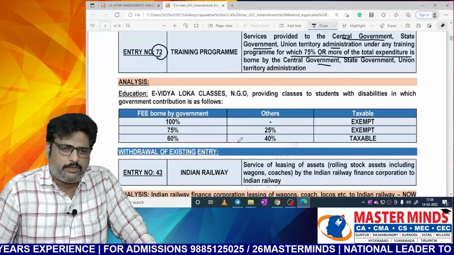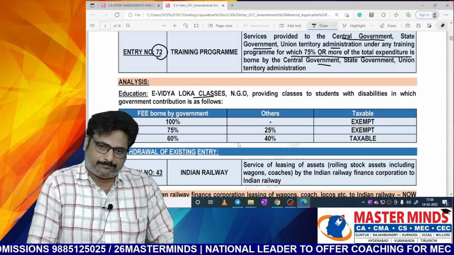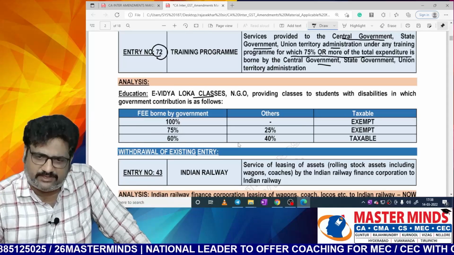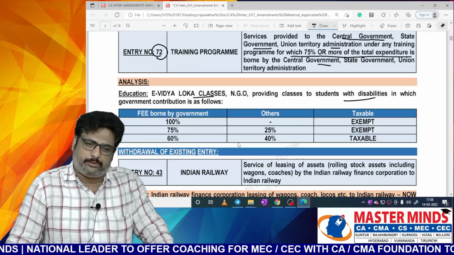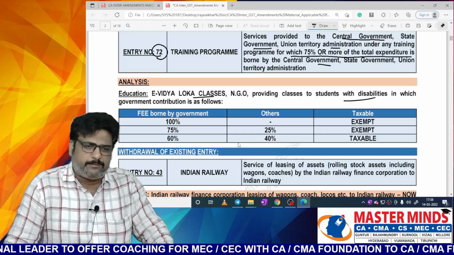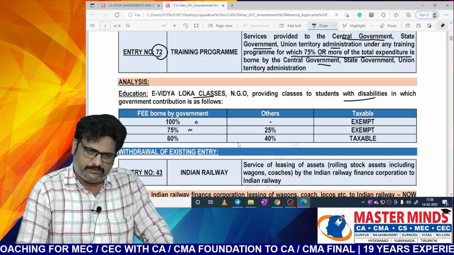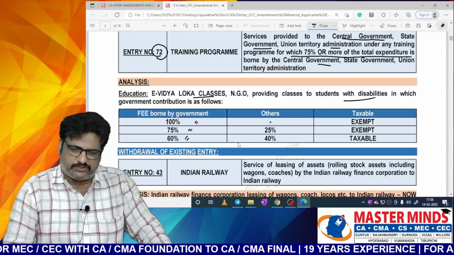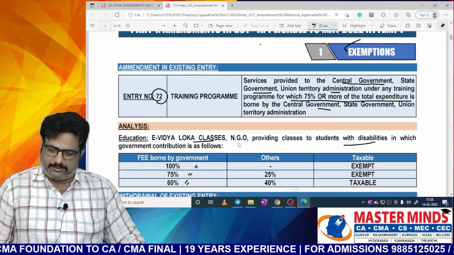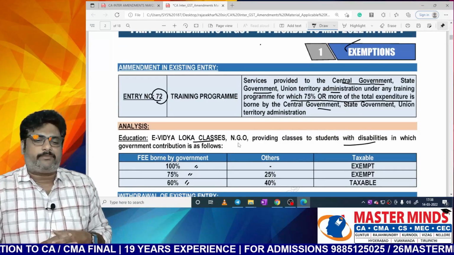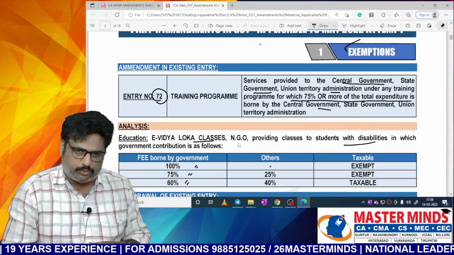For example, eVidya Loka classes, an NGO, is providing classes to students with disabilities, in which the government contribution is as follows: fee borne by the government 100%, 75%, and 60%. In which cases is this service provided by the NGO exempt?